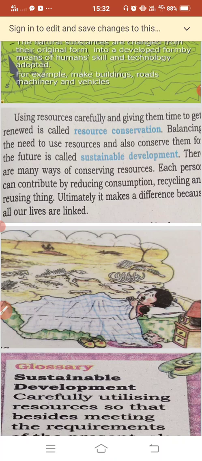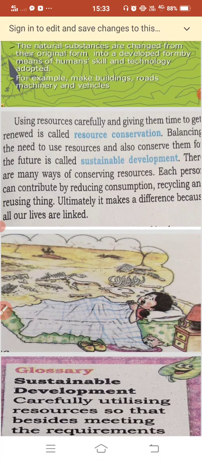Now we can also discuss a few other resources: actual and potential resources, abiotic and biotic resources, renewable and non-renewable resources, and at the same time ubiquitous and localized resources. You need to differentiate all these resources and give me the answers so that I can correct you. Thank you, class.